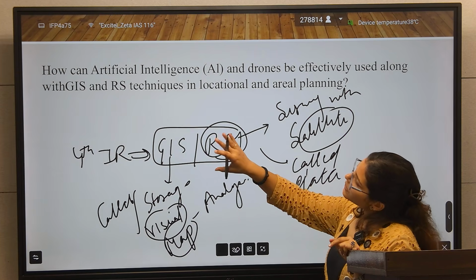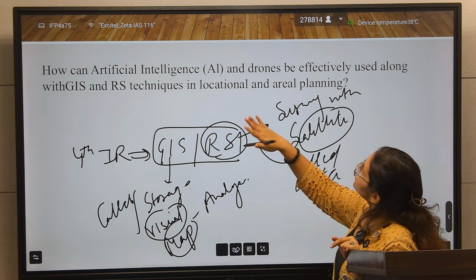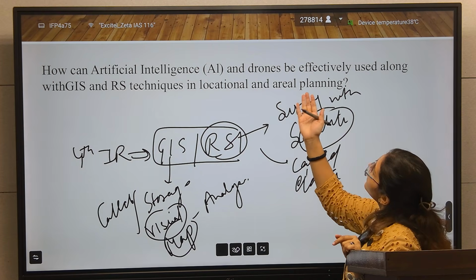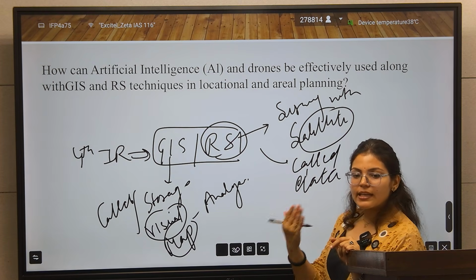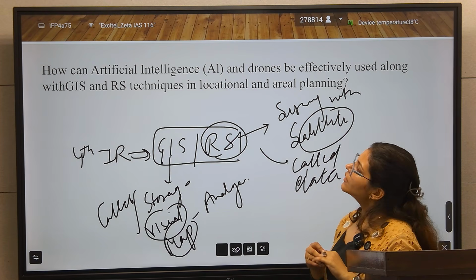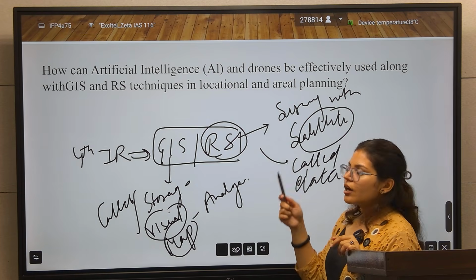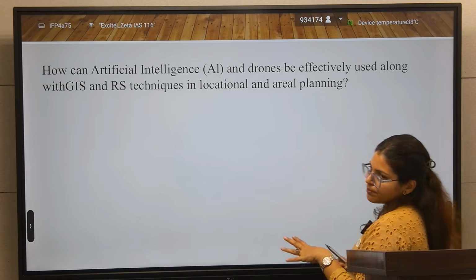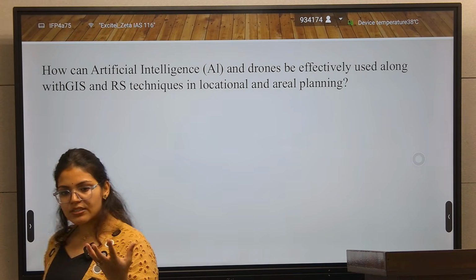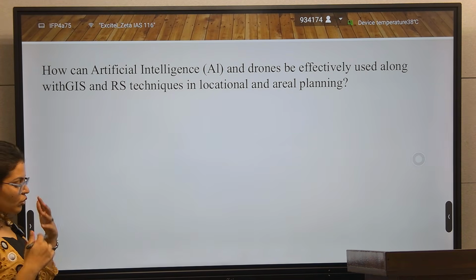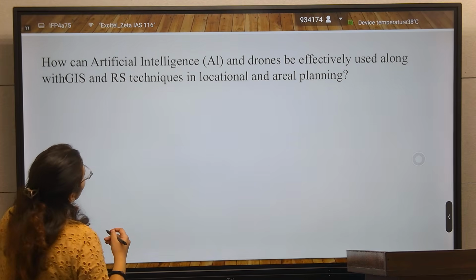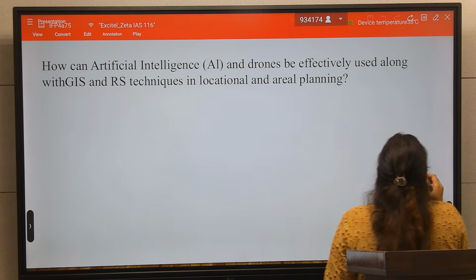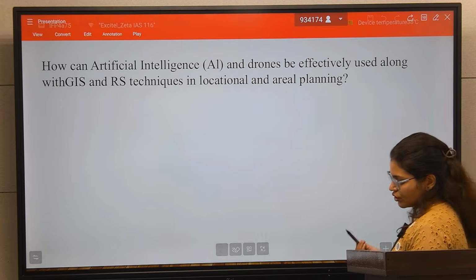When you add artificial intelligence and the drone, how will the area and location planning be enhanced? So you have to integrate the AI and the drone along with GIS and RS. So introduction part done. Hope you understand what GIS is and what the question is asking about. So the first point, how you will do the location and area planning.